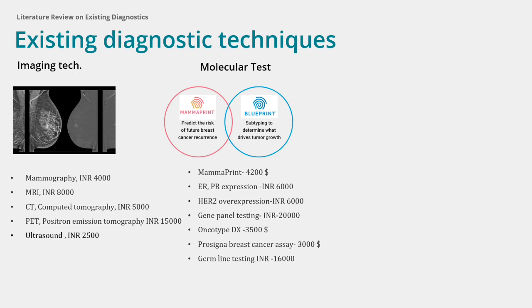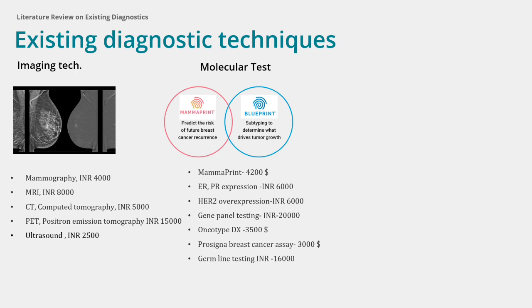Molecular tests are also used in breast cancer diagnosis and treatment, although they are relatively expensive. MammaPrint, $4,200, provides genomic analysis to predict breast cancer recurrence risk. ER/PR expression costs 6,000 Indian rupees, measures estrogen receptor ER and progesterone receptor PR levels in breast cancer cells. HER2 overexpression costs 6,000 Indian rupees, assesses the amplification of the HER2 gene, which can influence treatment decisions.